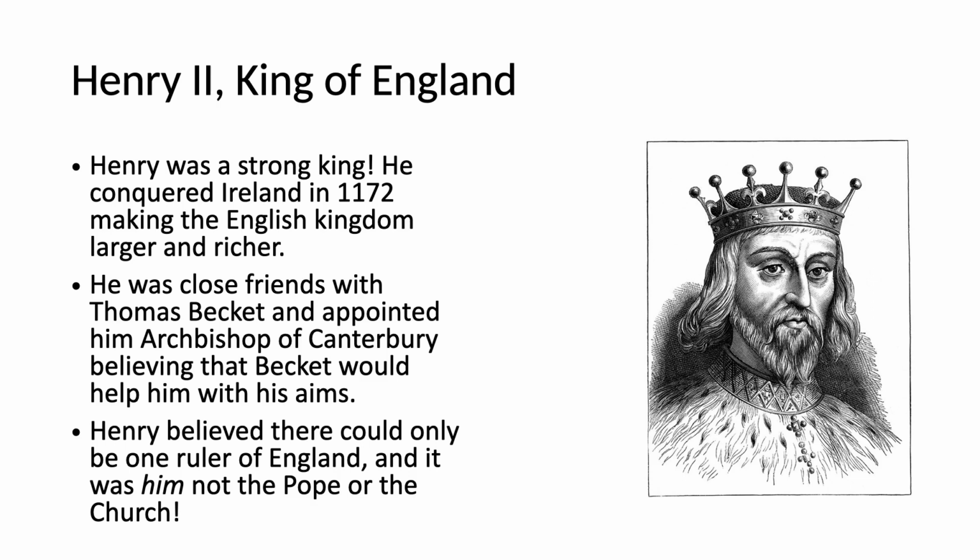So Henry is a really important king of England because he invented something which we still use today. So a part of the justice system is having a jury. So this was an idea that Henry thought of. He thought that we should have a jury to be able to work in a legal system. So he's a very important man and he's a very strong king.